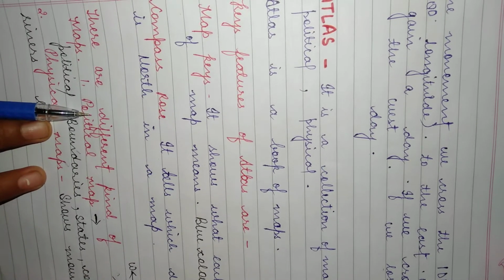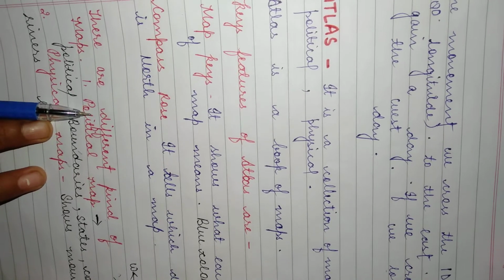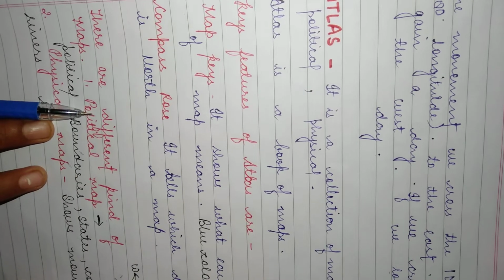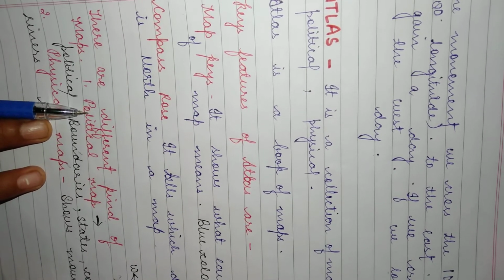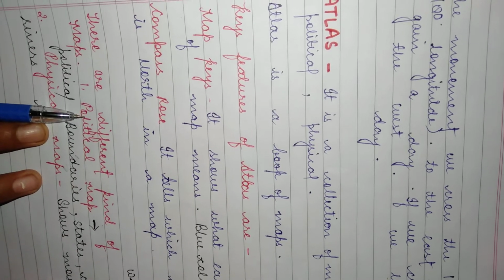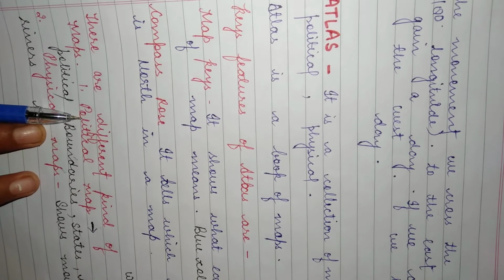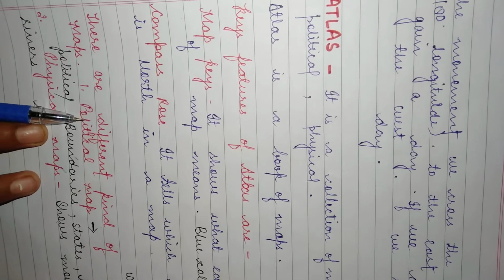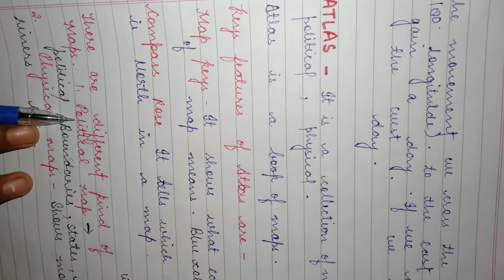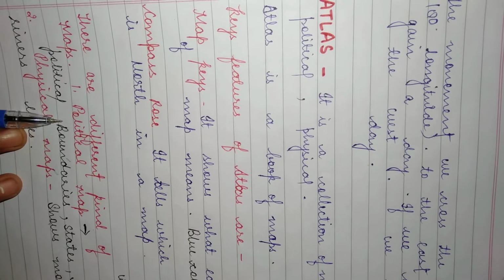The numbers written alongside indicate the location of a particular place, with north denoted by capital N, south with capital S, east with capital E or west with capital W written next to it. A grid is a network of lines formed by the latitudes and longitudes crossing each other. The point at which latitude and longitude meet helps us to locate places.